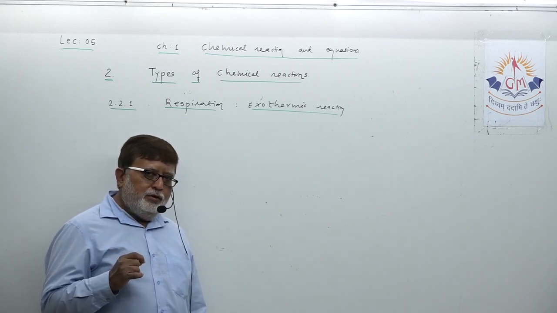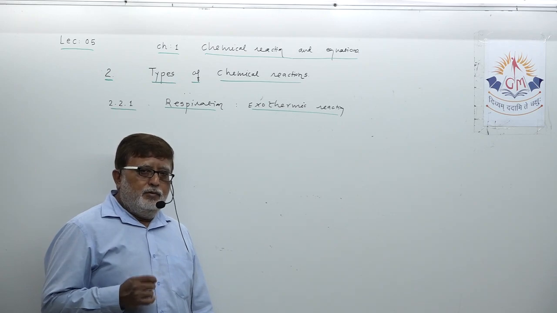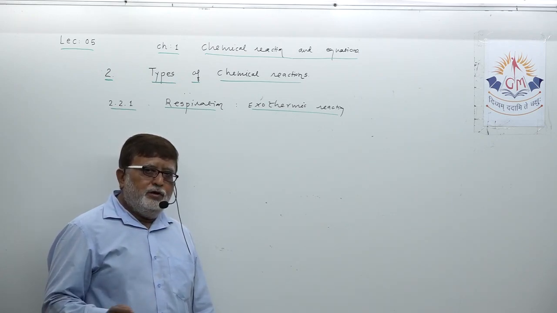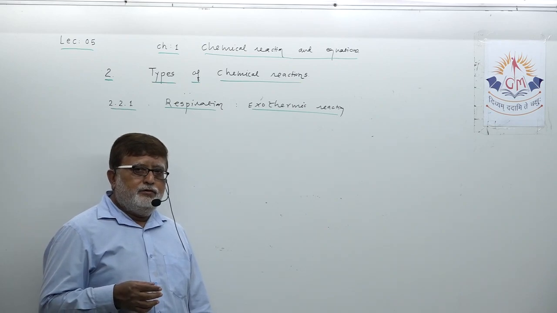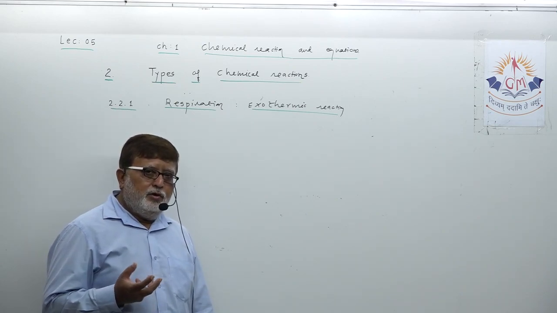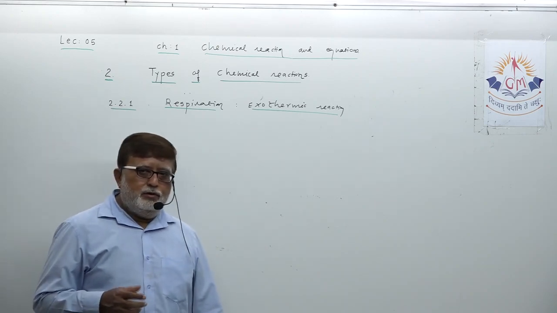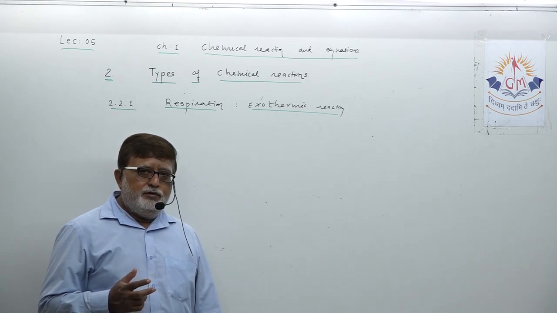Now, out of the main constituents of the food, carbohydrate, lipid, protein, vitamins, minerals, water, the main energy supplier is starch, that is carbohydrate. So, whatever food you eat, dear student, two constituents are the main energy suppliers.